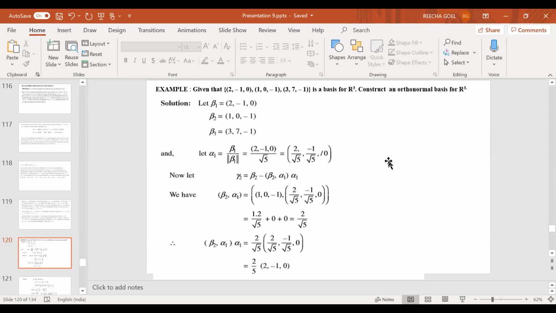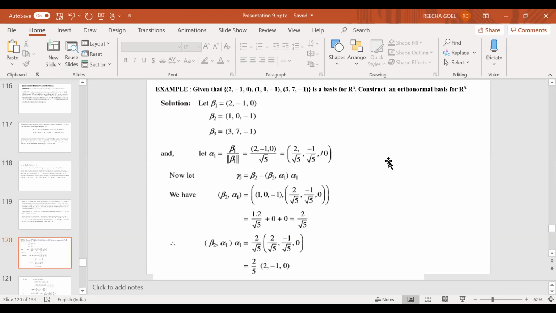Next, as I did in the theorem, I define gamma 2. Gamma 2 is nothing but beta 2 minus the inner product of beta 2 with alpha 1 times alpha 1. Now let me just calculate what is the inner product of beta 2 with alpha 1. Beta 2 is this vector 1, 0, minus 1, and alpha 1 is this vector.